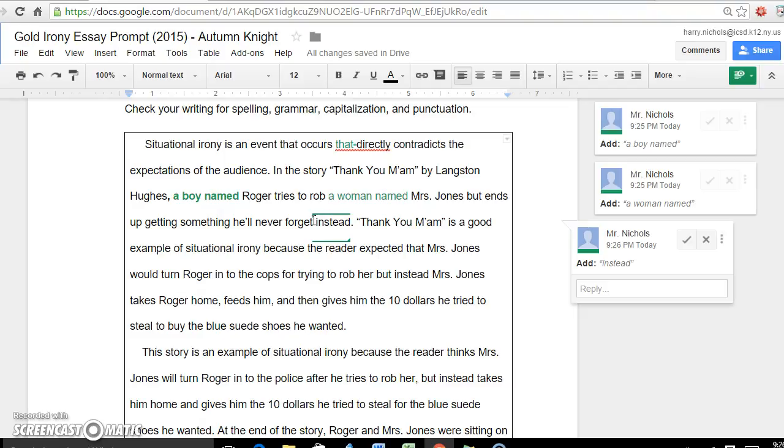Thank You Ma'am is a good example of situational irony because the reader expected that Mrs. Jones would turn Roger into the cops for trying to rob her, but instead Mrs. Jones takes Roger home, feeds him, and then gives him the $10 he tried to steal to buy the blue suede shoes that he wanted. Nice.